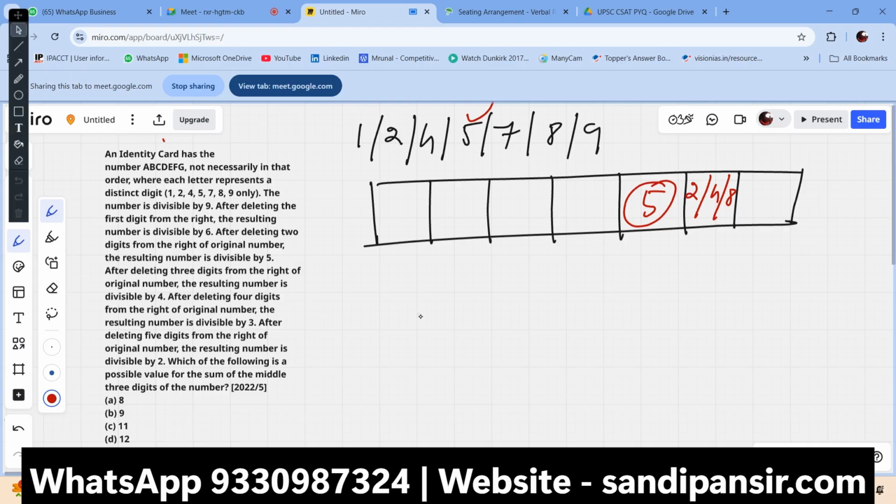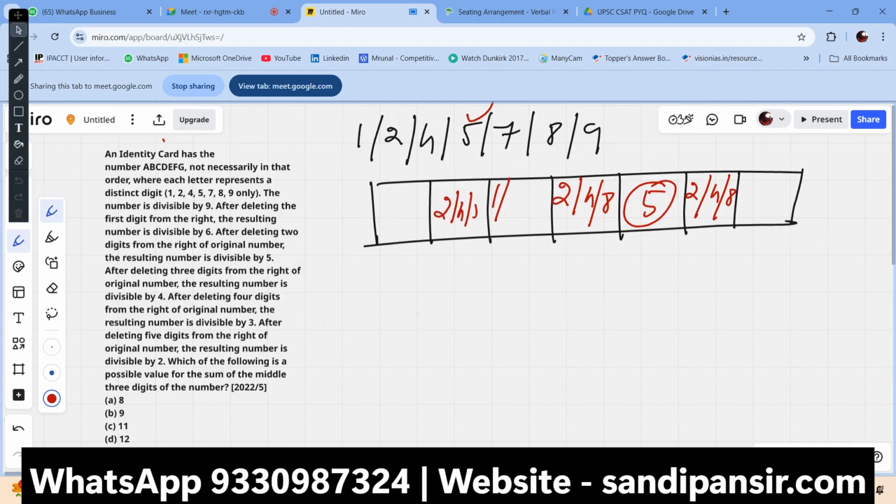Understood? Now, after deleting 3 digits from the right of the original, the resulting number is divisible by 4. That means here we have the chance of 2, 4, 8. After deleting 4 digits from the right, the resulting number is divisible by 3. Now there is a question out there. We can put multiple numbers there. The last thing is we have 2 here. That means 2, 4, 8.